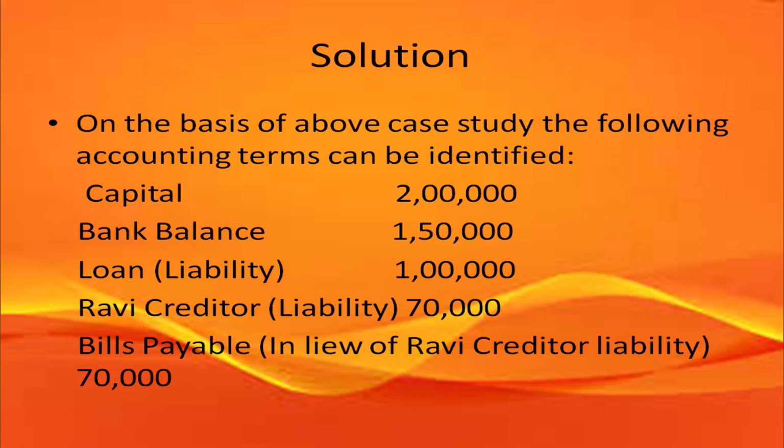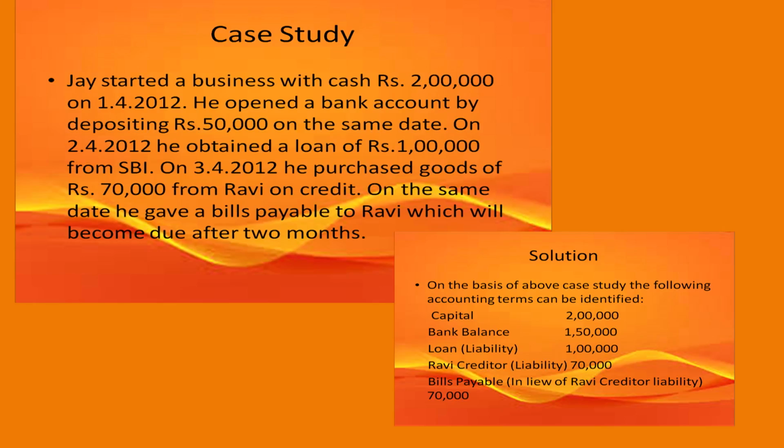So, the first is capital. As you can see in the case, the person Jaya started his business with cash of 2 lakhs. So, there is a cash balance of 2 lakhs and also capital of 2 lakhs. We are simultaneously following the double entry system also. So, the cash is there for 2 lakhs and similarly capital is also there for 2 lakhs. Then he opens a bank account by depositing 50,000. So, the bank balance would be